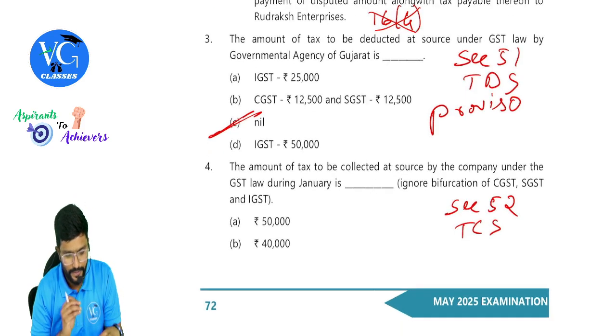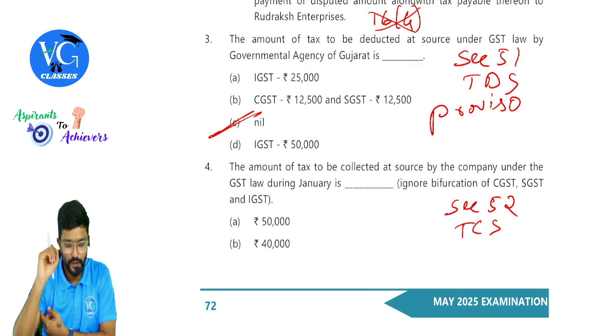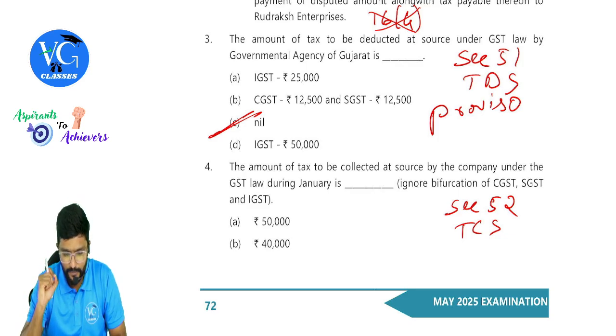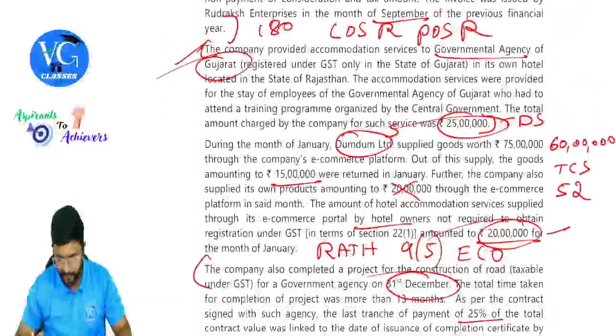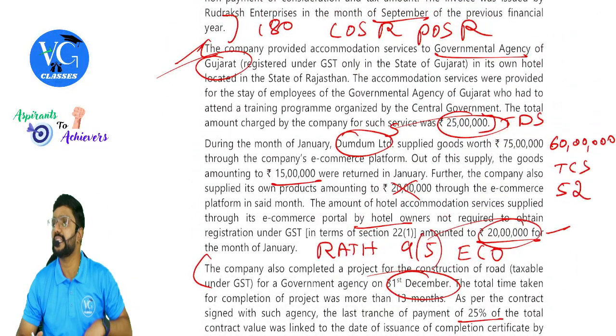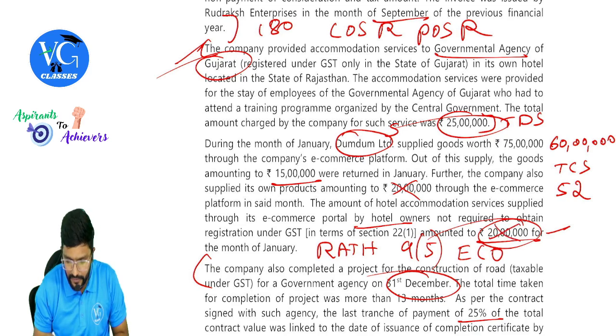Proviso. Okay. Fourth question. The amount of tax to be collected at source by the company under the GST law during January is, ignore the bifurcation, means they want you to give total. I already mentioned here, guys, TCS is on 60 lakh. On 20 lakh it will not come. Even on this 20 lakh it will not come.